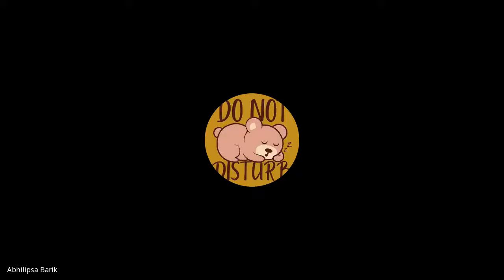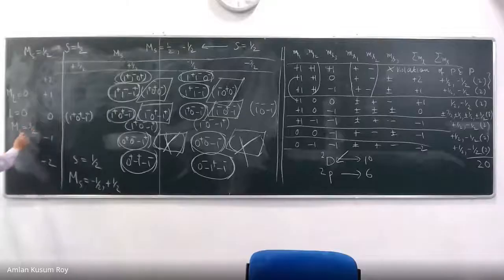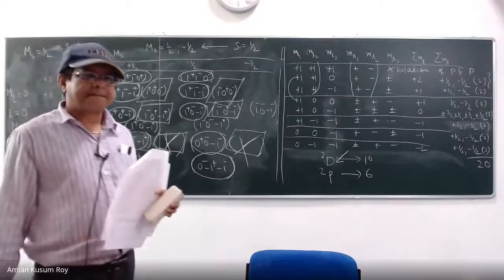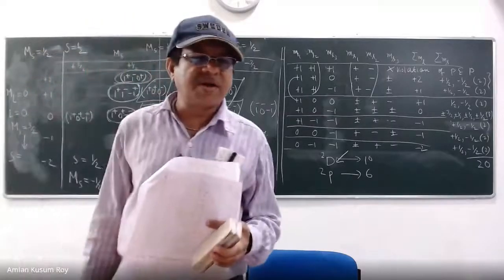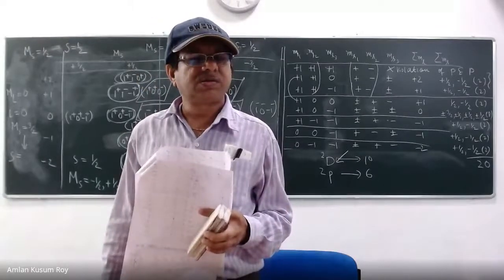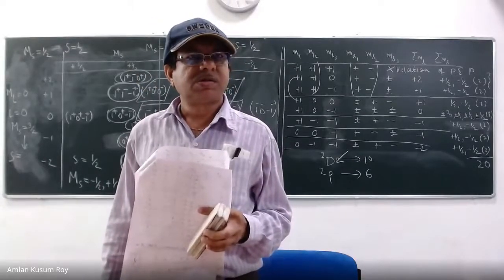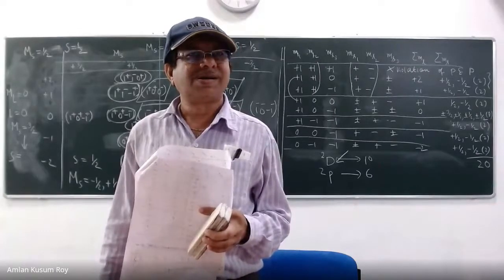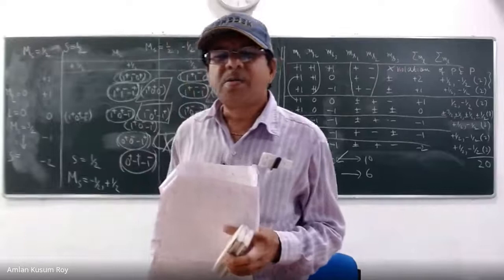Capital MS is plus 3 by 2. If capital MS is equal to plus 3 by 2, what can be my S? MS plus 3 by 2 comes with some other values. What are those?